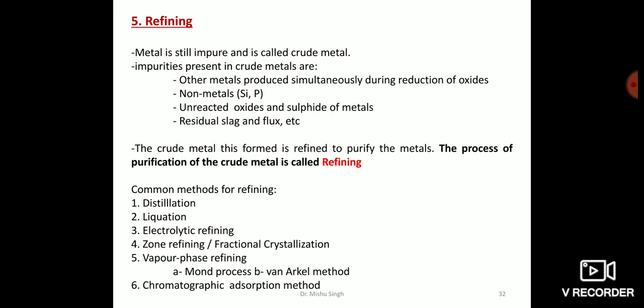The metal formed after the reduction process is still impure and is called crude metal. Many impurities are present in it. Some other metals are also there in it. Non-metal impurities are there. Unreacted oxides and sulfides of metals are there. Residual slag and fluxes are present there. So now it is important to purify the metal. This process of purification of crude metal is called refining.